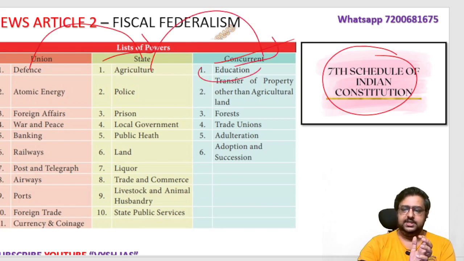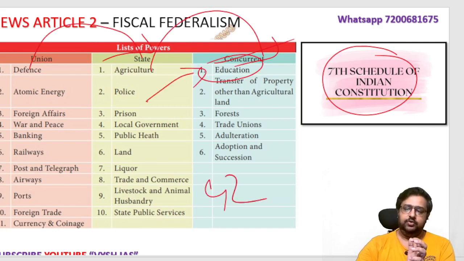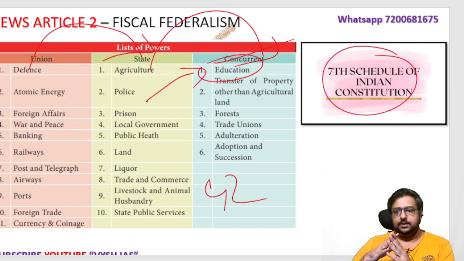The biggest example is, I think, education. Education was in the state list, and in the 42nd amendment, it was moved to the concurrent list. That is why now the center also can make the national education policy and all these things, because the center wanted to make a uniform study syllabus and everything. So that is why it was moved in those days, Indira Gandhi time. Okay, so now this is the basics of state list, union list, concurrent list. These are the most important items which UPSC can pick and ask. The remaining are written in your Lakshmikant.